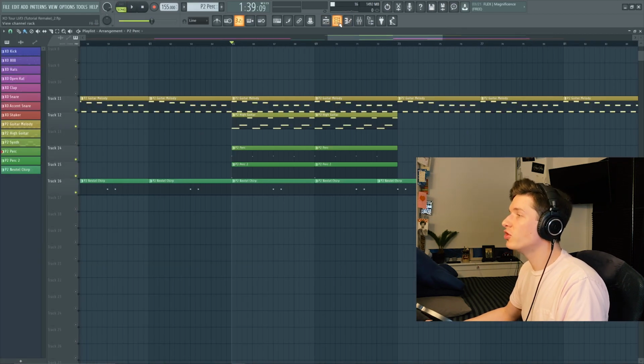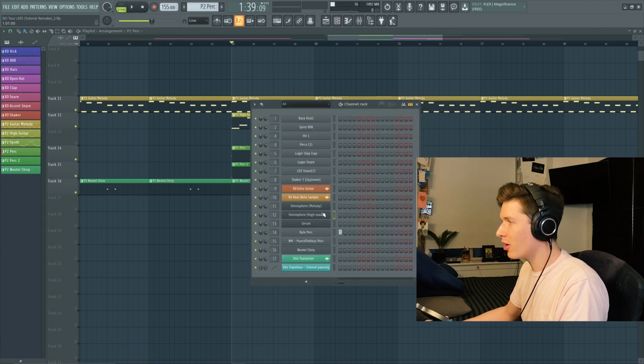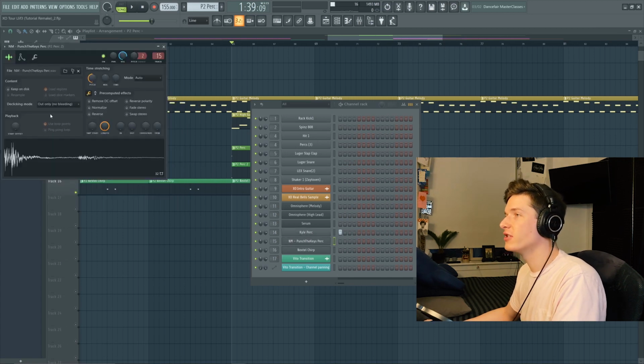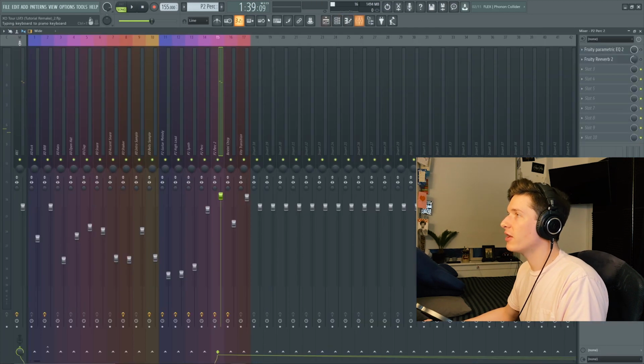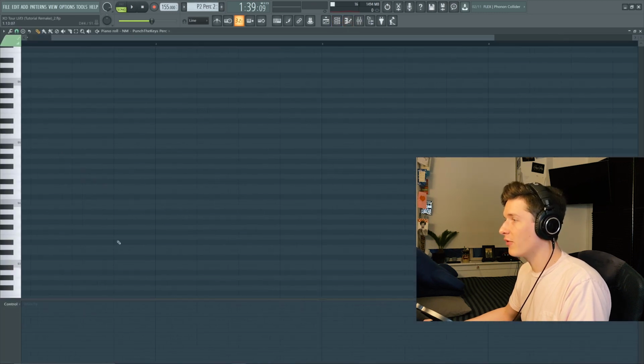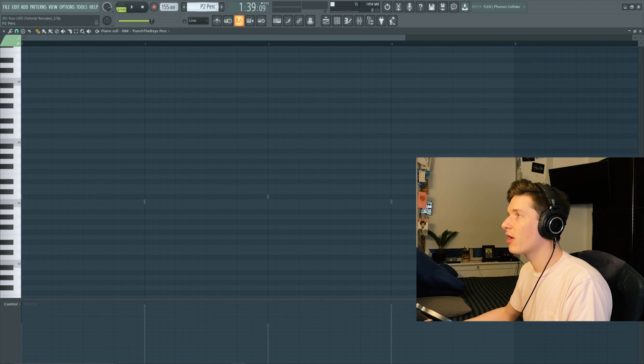Now for this intro on P2, I'm going to add in 2 percussion. The first one I'm going to add in is this sound out of this Kyle Beats pack, and the second one is a Nick Mirror sound. That Nick Mirror sound is just going to play on beat number 1, right here, as you can see, every 4 bars. And then that Kyle Beats perc is going to play 1, 2, 3, 4. There's going to be some volume changes at the bottom, if you can see right here.